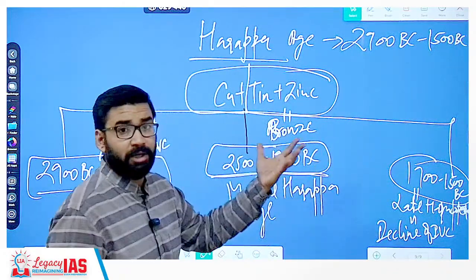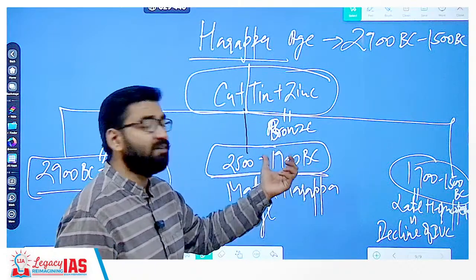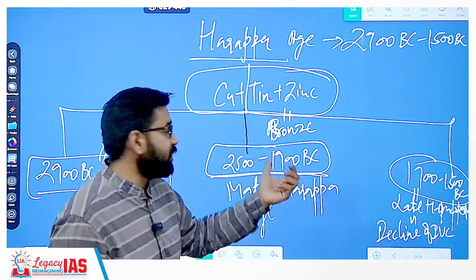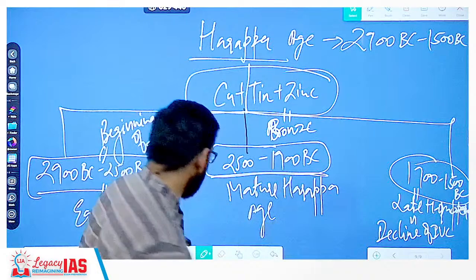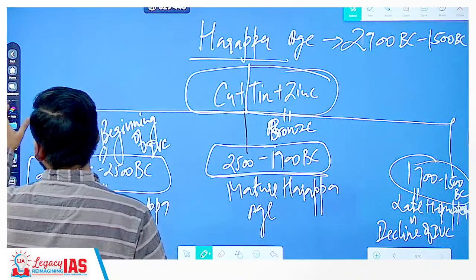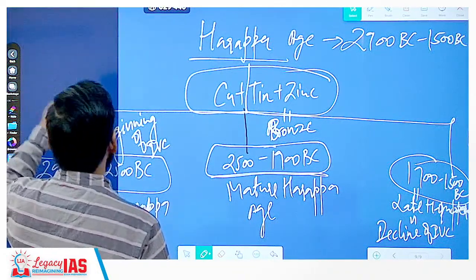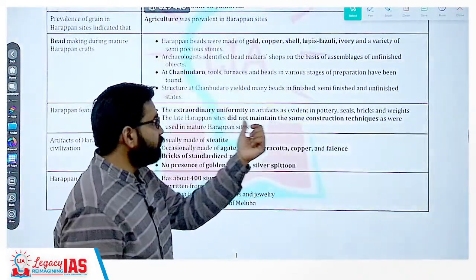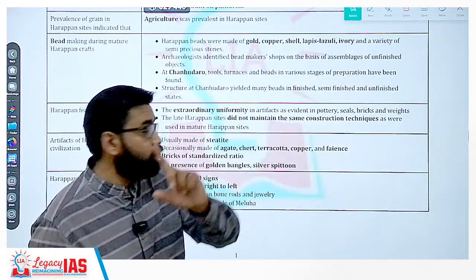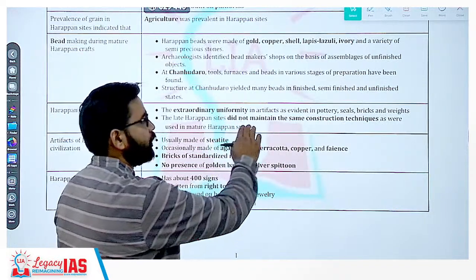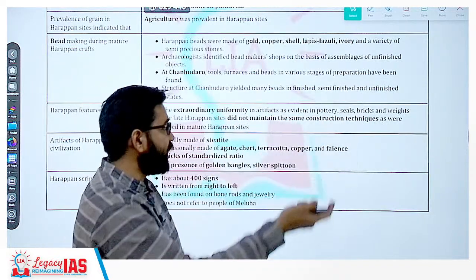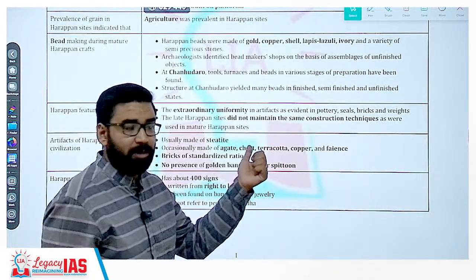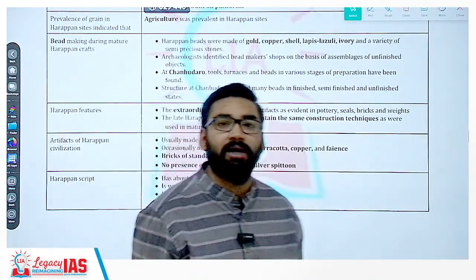Mature Harappan is the peak of the civilization, so all the developments and construction activities you will see here only. That is why this question was asked, that uniformity in construction technique was not there. That means late Harappan sites did not maintain the same construction technique as was there in mature Harappan sites. So both the statements are correct.